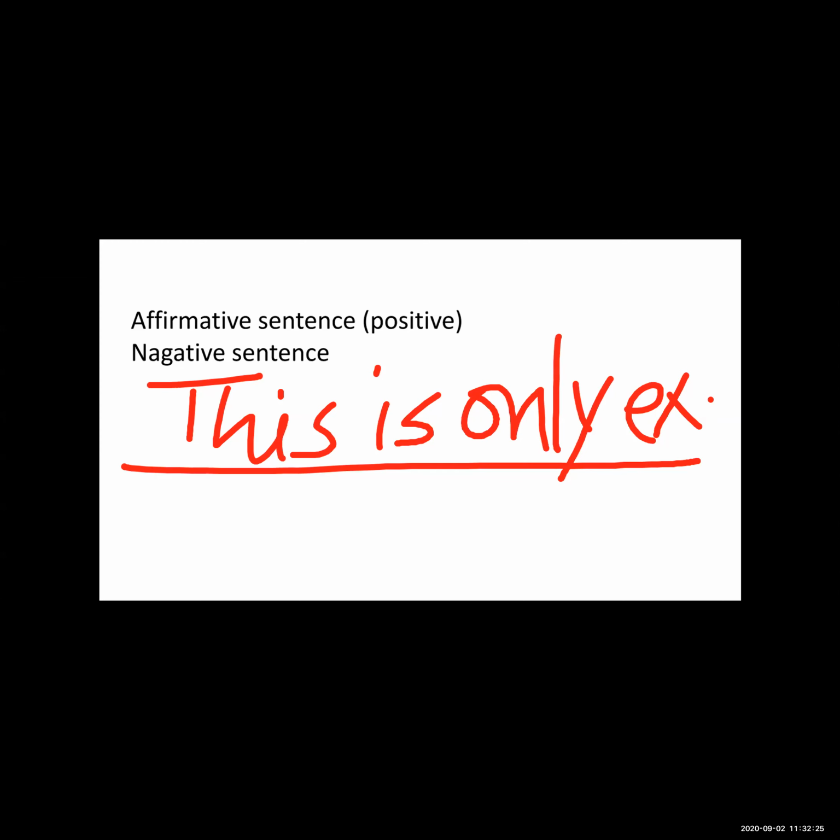Okay, so if the question says don't change the meaning of the sentence, you have to write the sentence in negative form with the same meaning. So at that time you will add opposite words, and you will also add a negative word, that is not, no, neither, nothing. Okay, so today we have learned about the kinds of sentences.